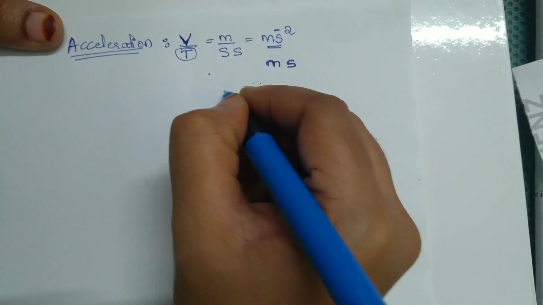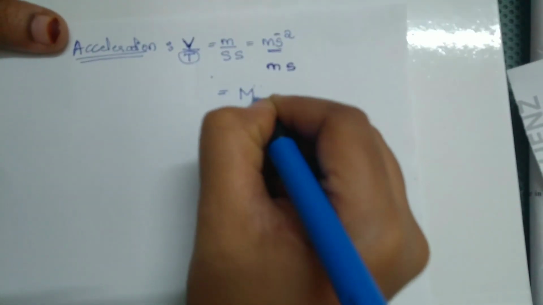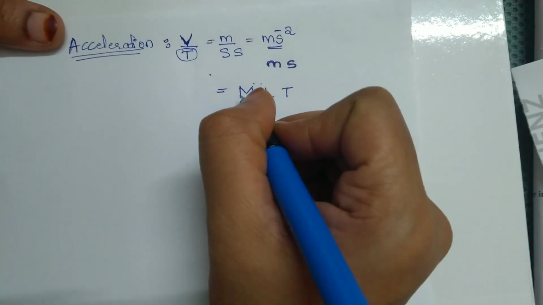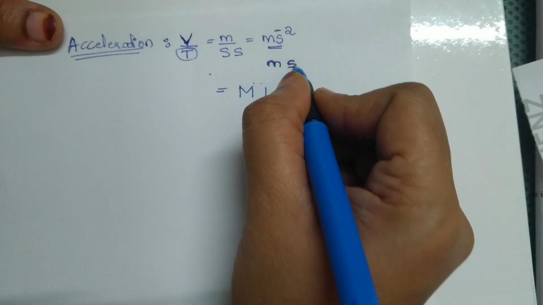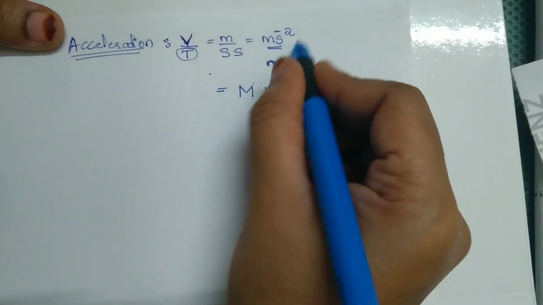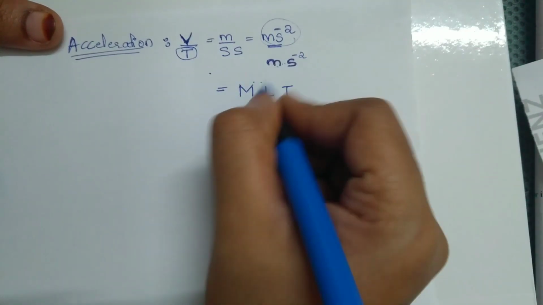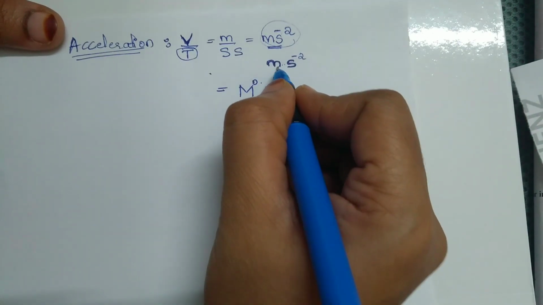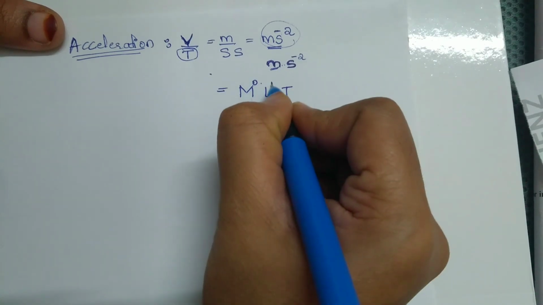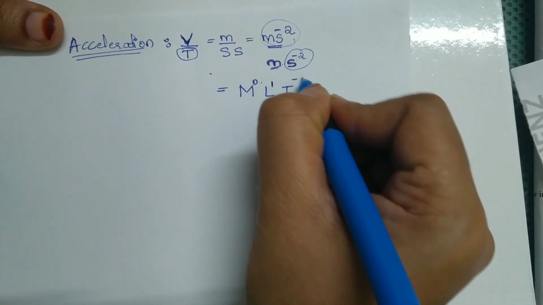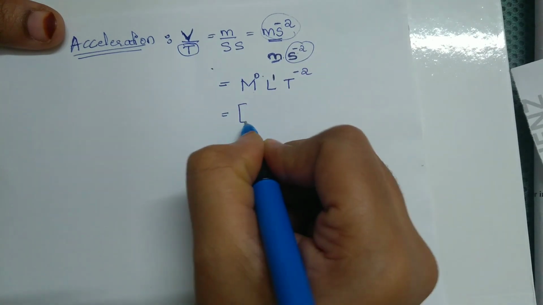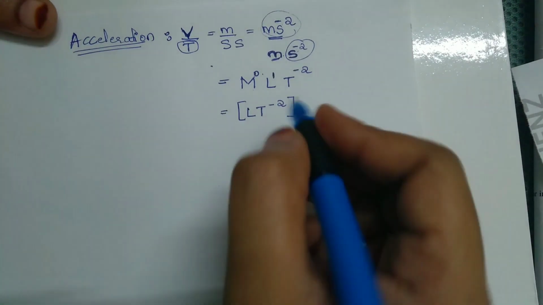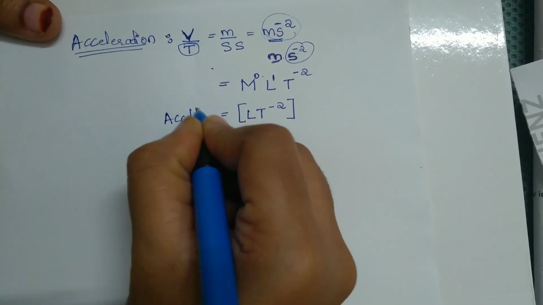If you want to write the dimensional formula, first write the base quantities, that is fundamental quantities. Now simply you have to raise it with the powers given in the unit. Do we have any mass here? No, so it is 0. Do we have any length? Yes, of course we have meter, so it is 1, and time is -2. So therefore the dimensional formula will be LT raised to -2. Hope you have understood what is acceleration.